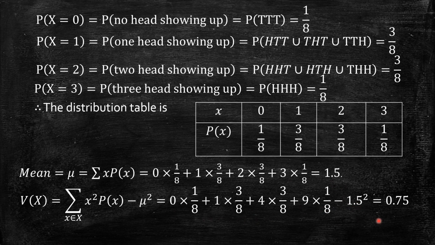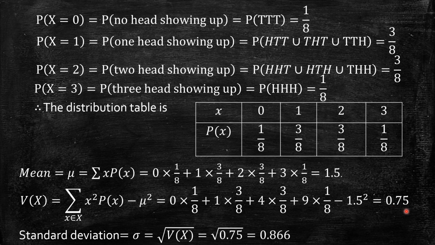If you simplify, that gives 0.75. So this discrete probability distribution has mean 1.5, variance 0.75, and standard deviation sigma is the square root of this variance. So square root of 0.75 is 0.866.